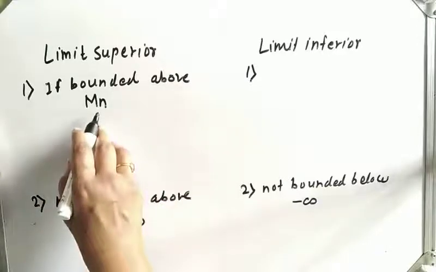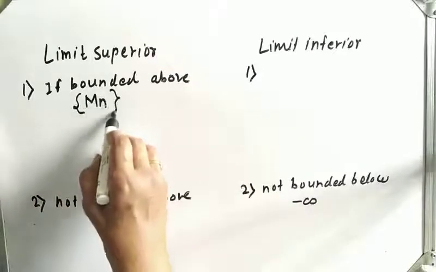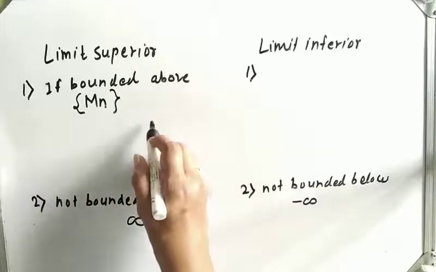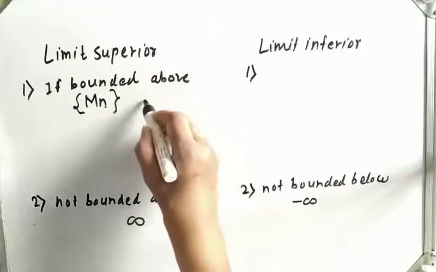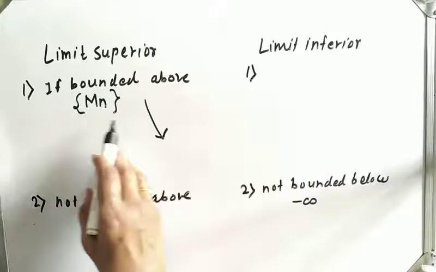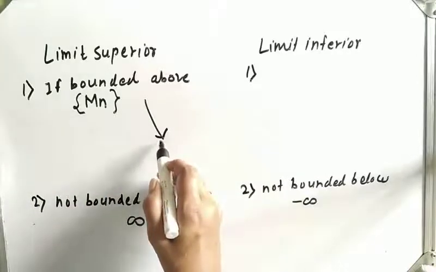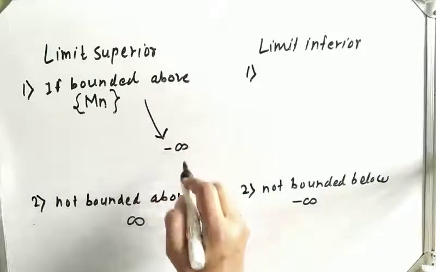Now this sequence Mn is non-increasing, so you can take it as decreasing. Now, either this sequence converges somewhere, or as it is decreasing, diverges to minus infinity.